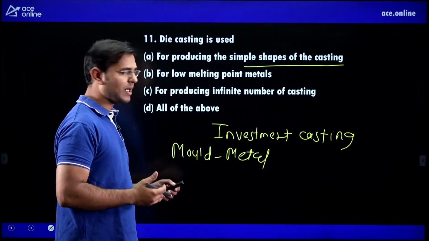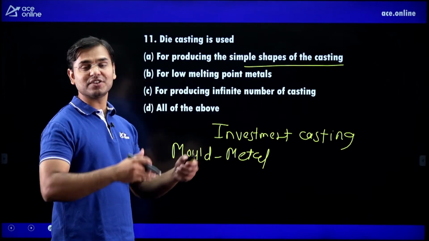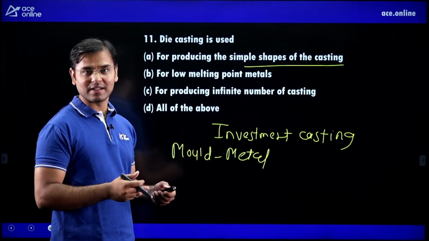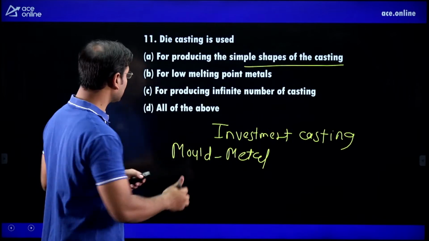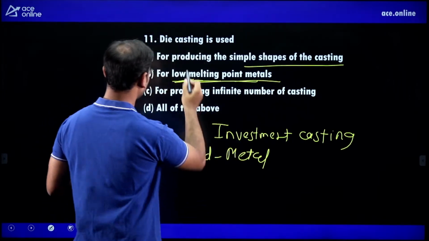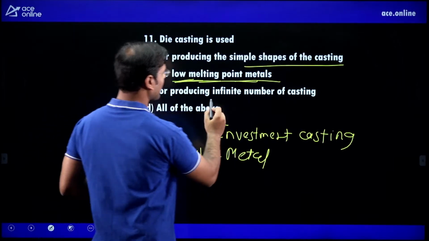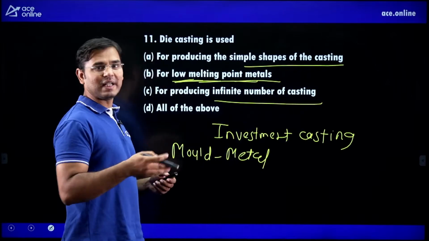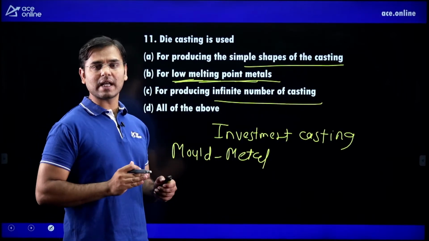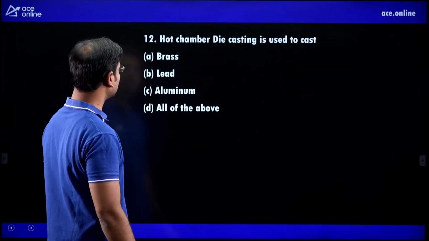If the mold is made by metal and we are using a high temperature casting material, then the die can melt. That's why it is always better for low melting point metals. A correct, B correct. For producing infinite number of castings, yes, this die is a metal die, we are not breaking that metal die. We can produce an infinite number of castings. The correct answer is option D.